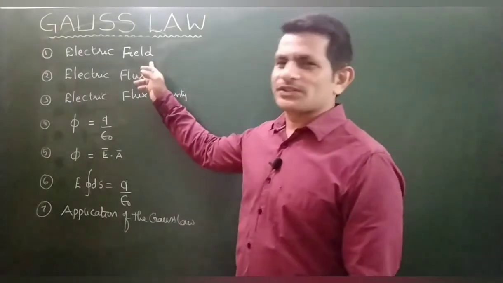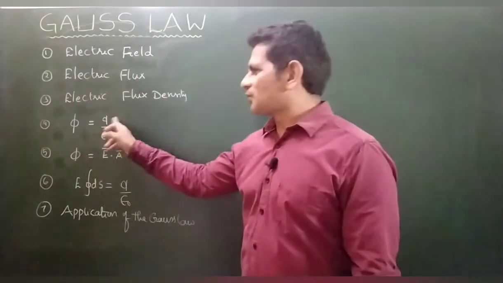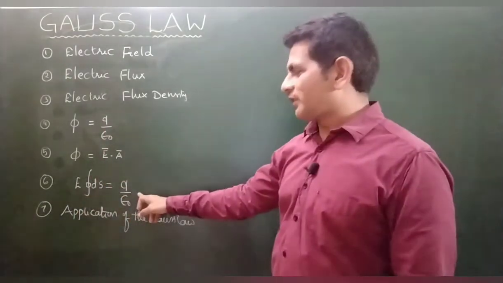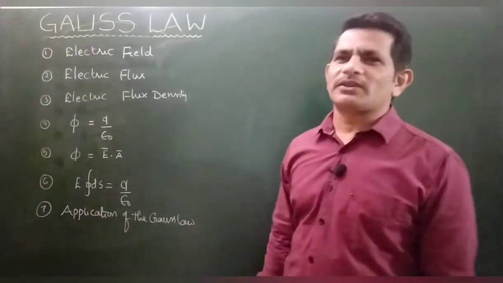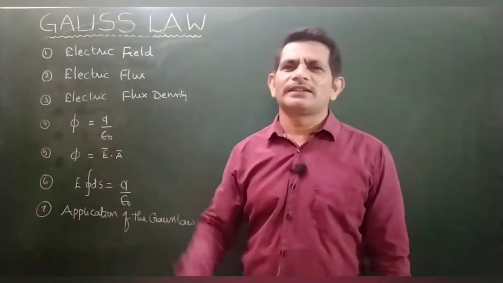First, you have to know electric field, electric flux density. Phi is equal to Q by epsilon naught, phi is equal to E bar dot A bar. This is the Gauss law definition, and then applications of the Gauss law. These are the stages of Gauss law, so you must learn in a proper way.